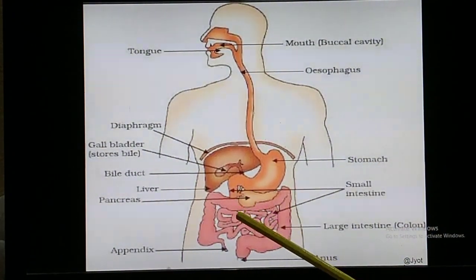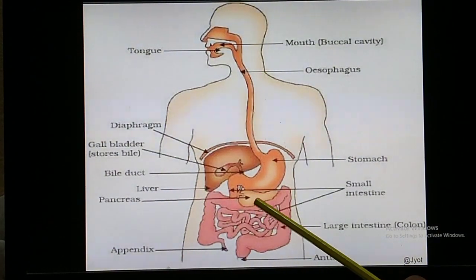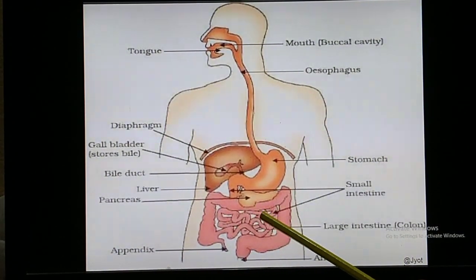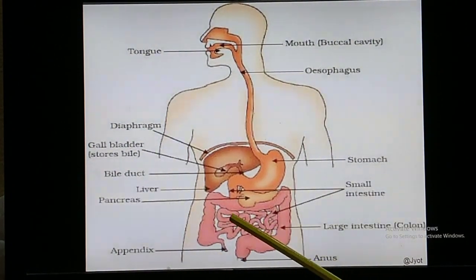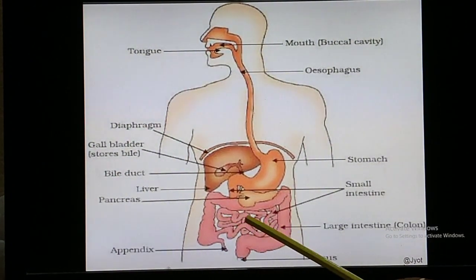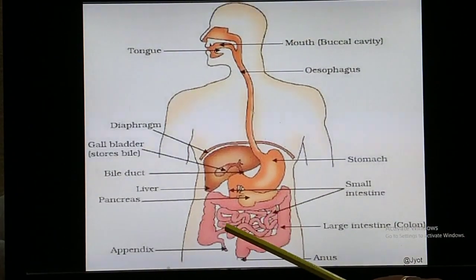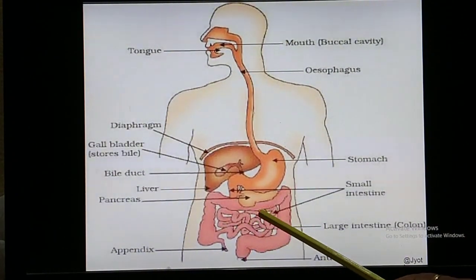Then just below the duodenum, there is another part called the jejunum, which is not visible here. Then the rest, the most important and longest part, is called the ileum.